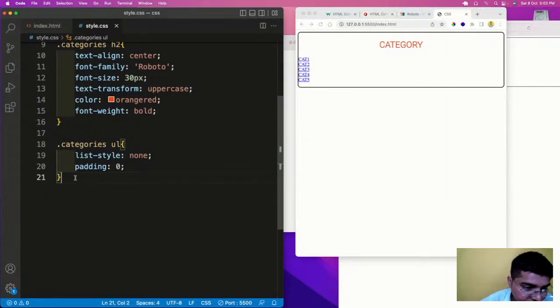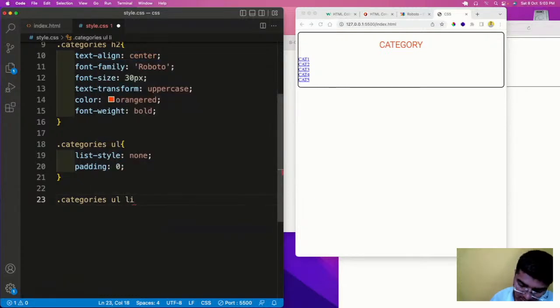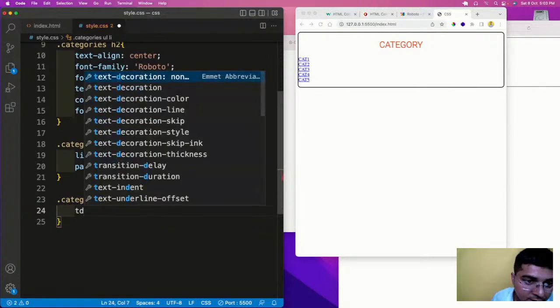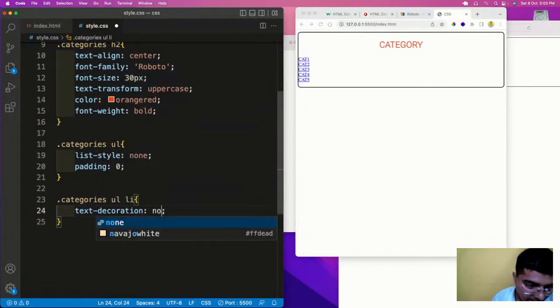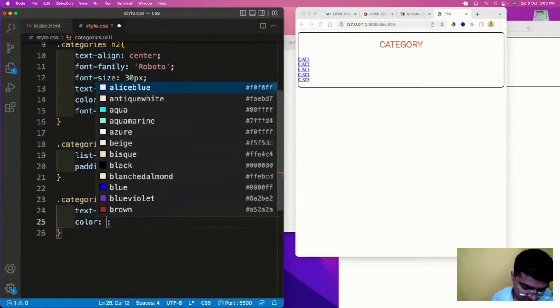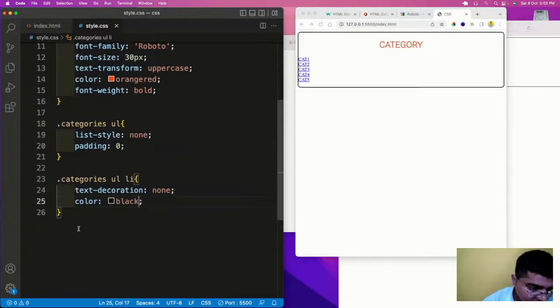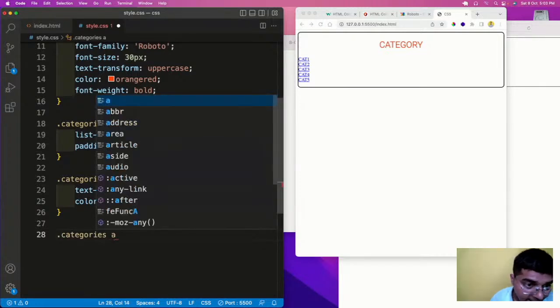Now after this, dot categories ul li. Here we use text decoration as none, and we'll change the color to black.